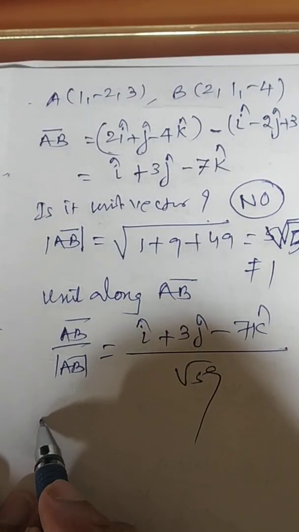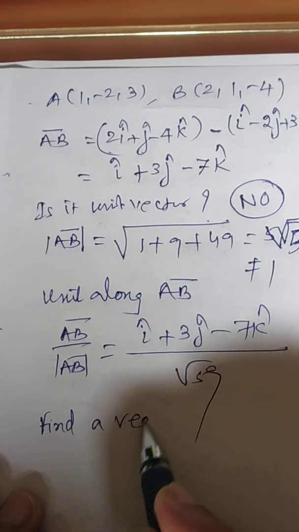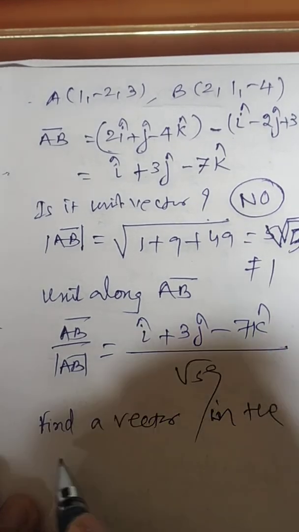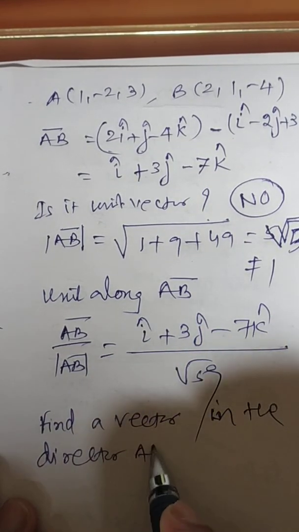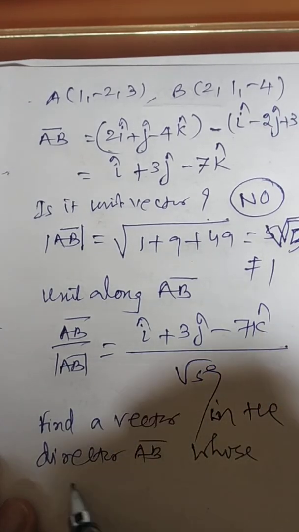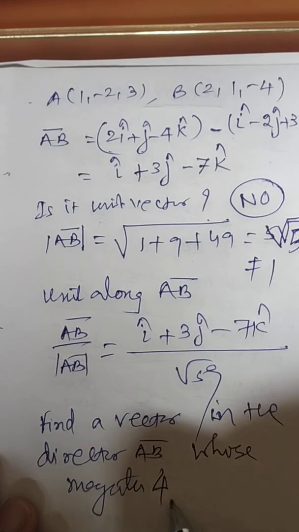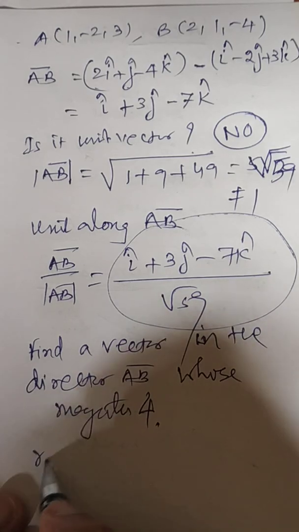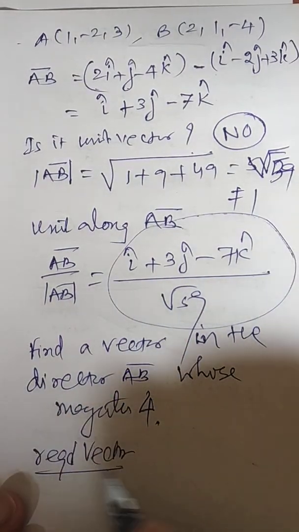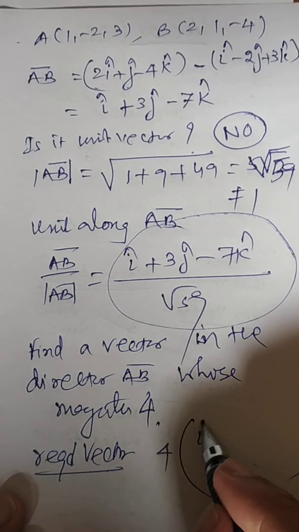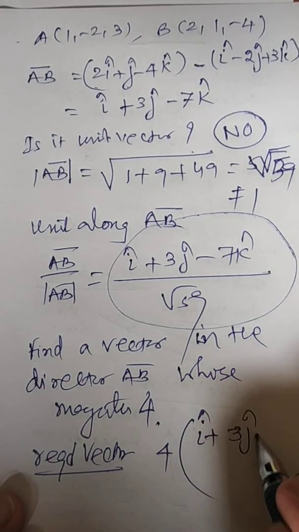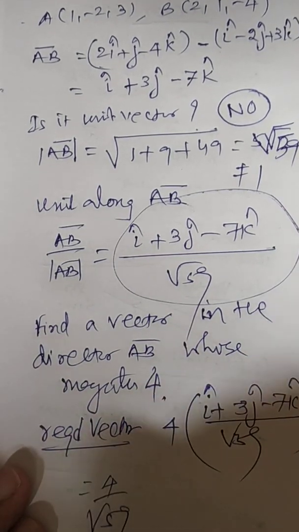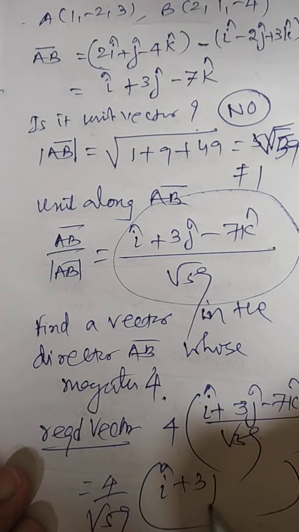Suppose someone is asking you to find a vector in the direction of AB whose magnitude is 4. Then definitely the unit vector is a vector whose magnitude is 1, therefore your required vector is nothing but 4 times the unit vector. It will be i plus 3j minus 7k whole divided by root of 59, times 4, which can be written as 4 by root of 59 times this vector.